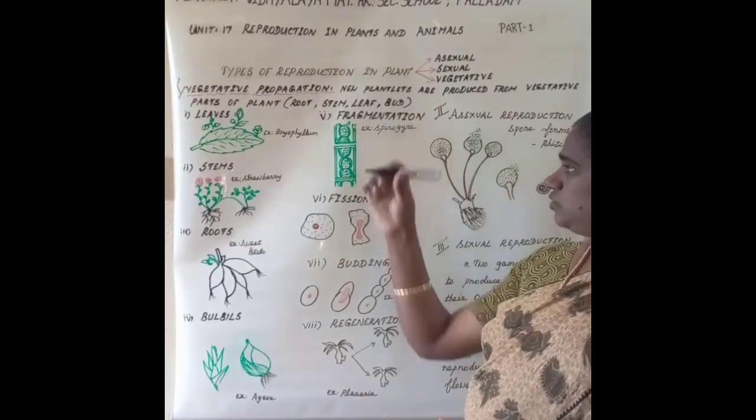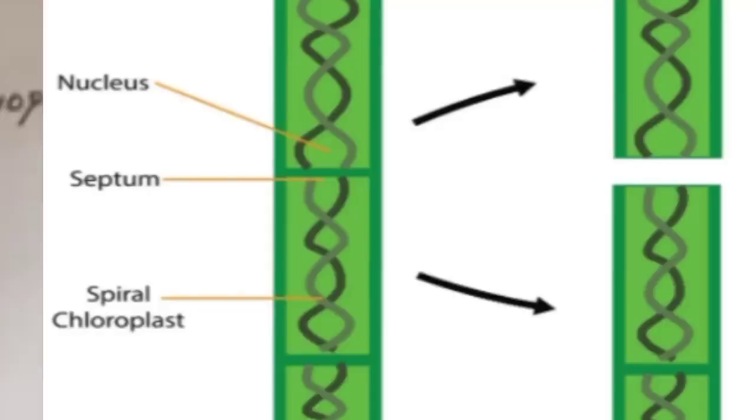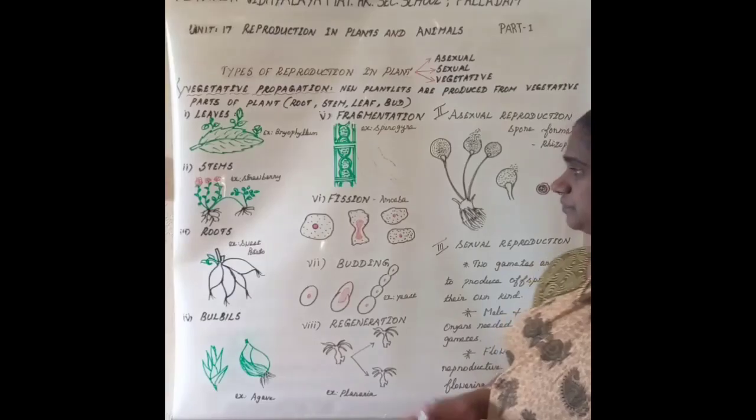So Spirogyra is a filamentous alga, present in the water. When this filament breaks into small fragments, each fragment gives rise to an entire alga by the process of mitotic cell division.